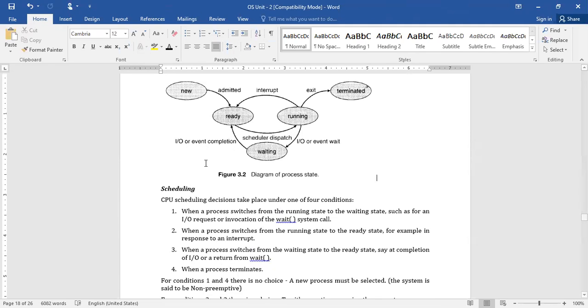I'll give you 1 minute of time to read all these things, or 2 minutes. Read carefully, observe this diagram carefully, and ask me if you have any question. Because this is very essential for understanding all the algorithms. So if you have any query, it will be cleared right now.